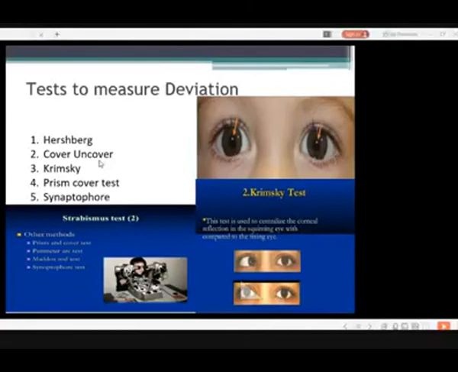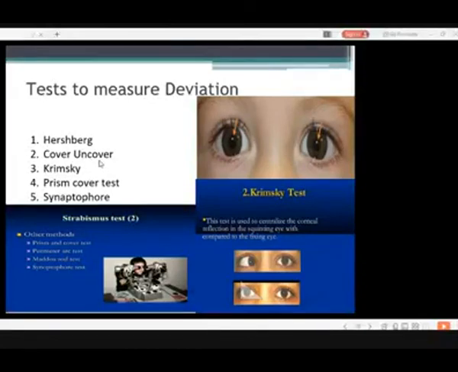And the cover uncover test. In the cover and uncover test, we see the manifest squint. While covering one eye, the other eye will take up the fixation. Suppose somebody has a deviation, a nasal deviation, esotropia in the right eye. If I cover the left eye, the right eye will take up the fixation. Covering the left eye is known as a cover test. When covering the left eye, the right eye will take up the fixation.